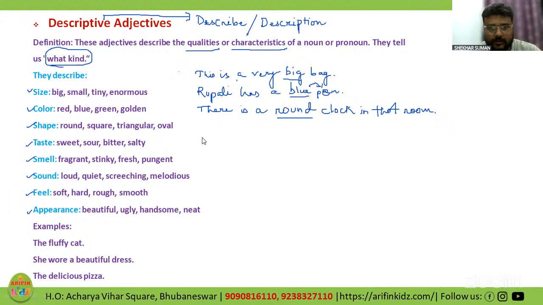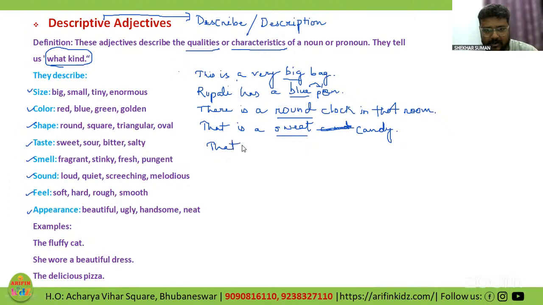Then taste. That is a sweet candy. Now, this sweet is giving me the taste about that candy, which is again a kind of an adjective. It is describing smell.